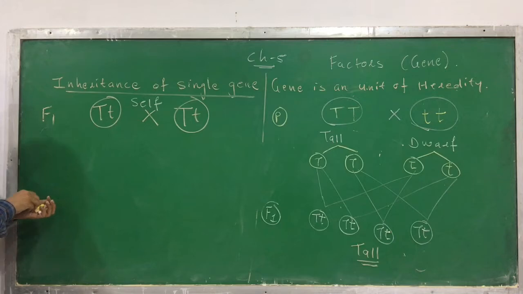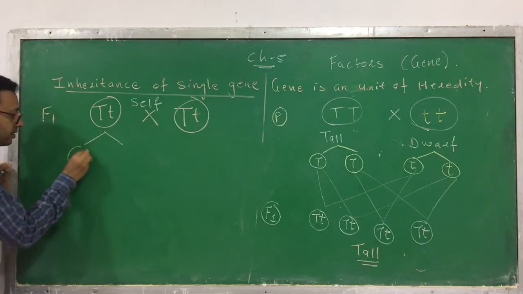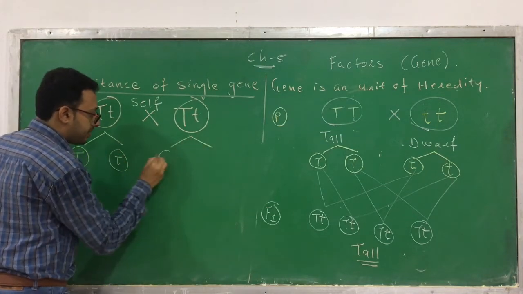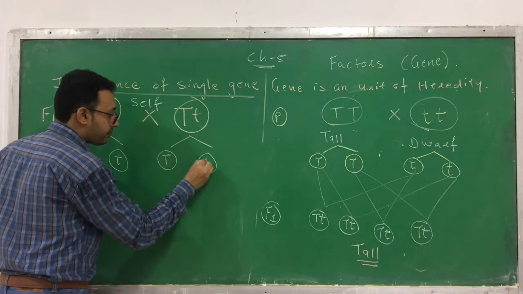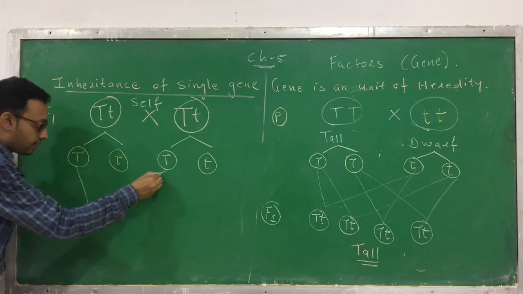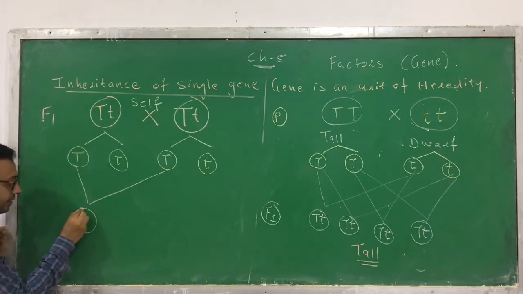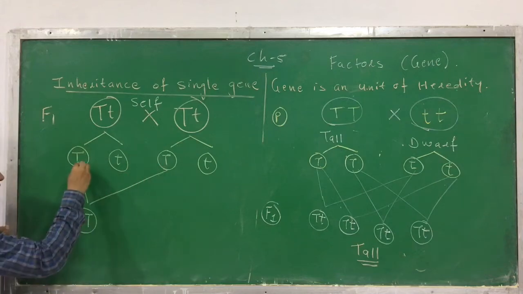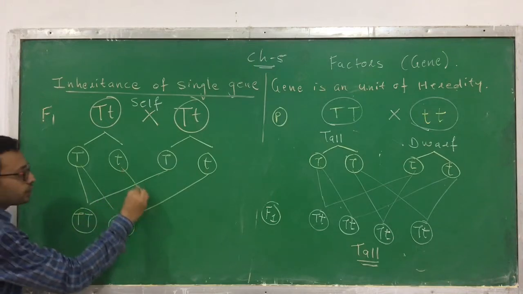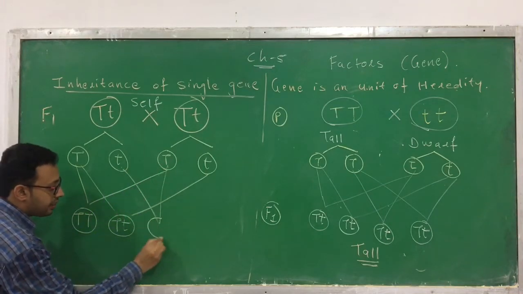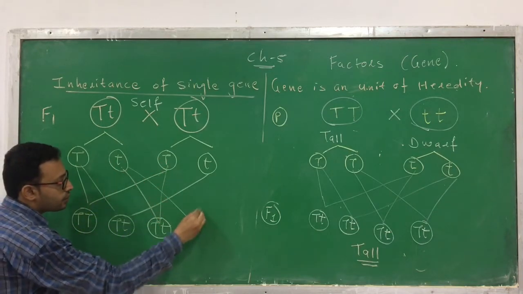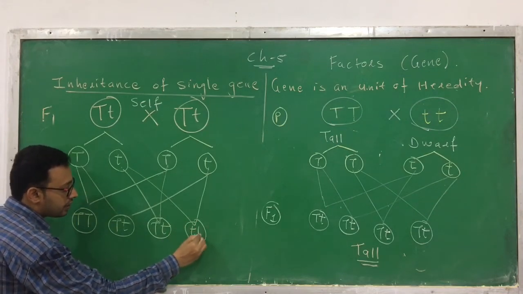Now do the same thing. Make the gametes. The gametes of capital T small t, you just have to separate: capital T, small t, capital T, small t. Now one gamete from one parent, another gamete from another parent. So mix this. What do we have? Capital T, capital T. Another possibility: capital T, small t. Small t, capital T, but for easy understanding, I am writing it like this: capital T, small t. And this one is small t, small t.